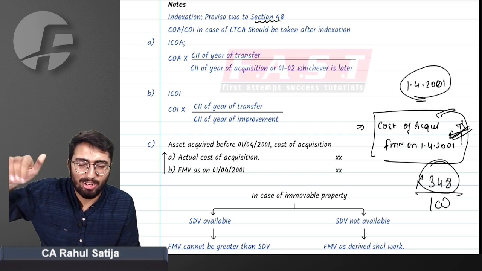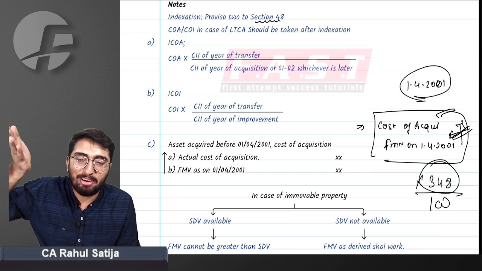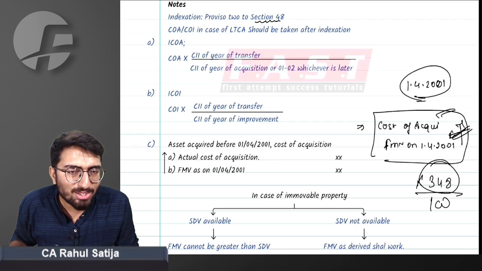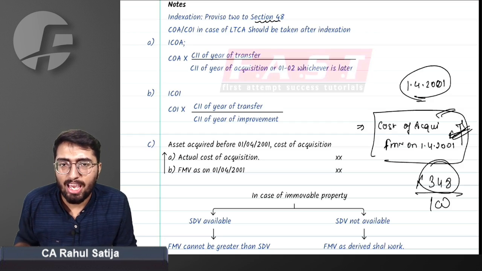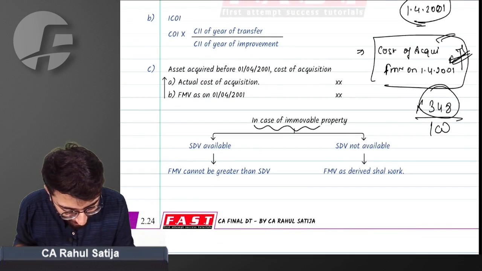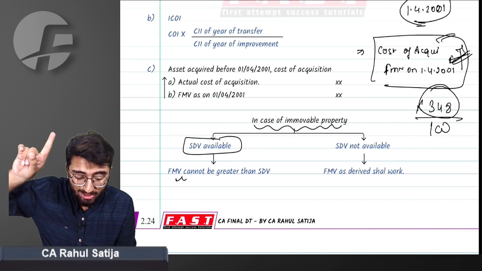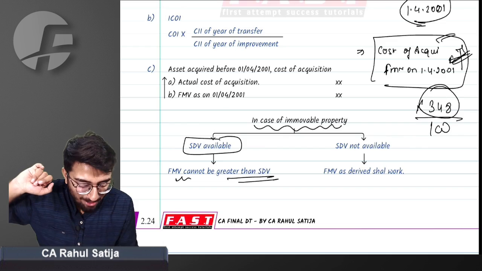If you are allowed to choose FMV, if you are allowed to find out the FMV, you will be choosing the highest FMV so that your cost of acquisition gets higher, and you are required to pay least taxes. So government brought a condition in this. If you are transferring any immovable property and stamp duty value of such property is available, then your FMV cannot be greater than stamp duty value.